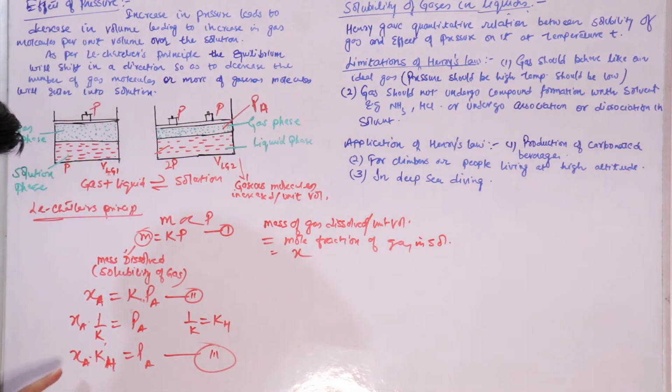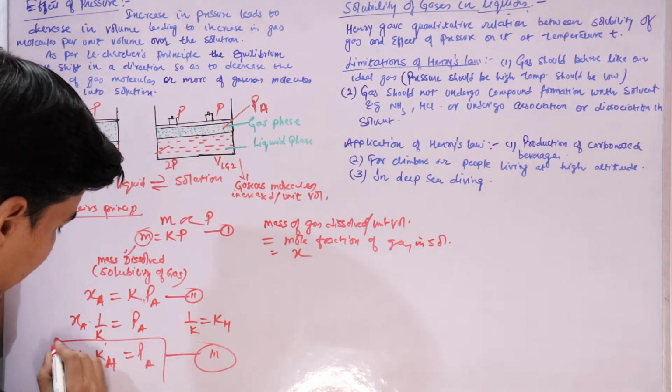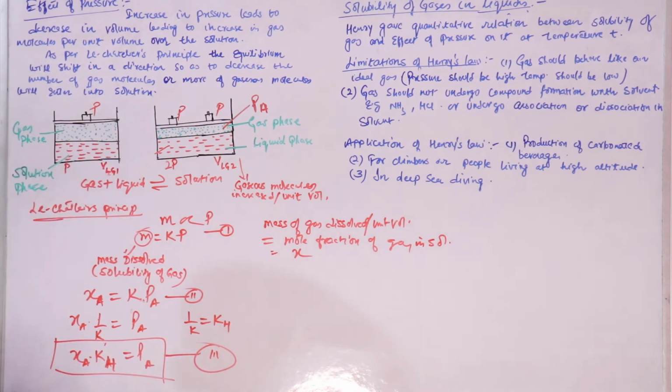So X_A times K_H, where K_H is Henry's constant, which depends on the nature of the gas and the solvent, equals P_A, the partial pressure of the gas above the liquid surface. So this is the formula that is derived. This is a relationship between the pressure applied and the mole fraction of the gas that is in solution, which is nothing but solubility.